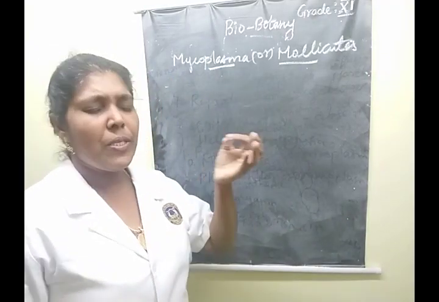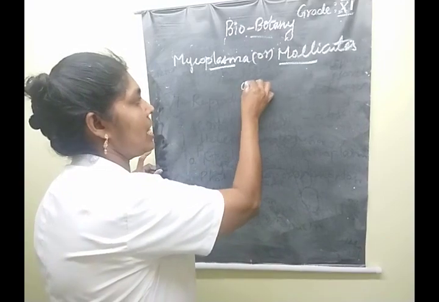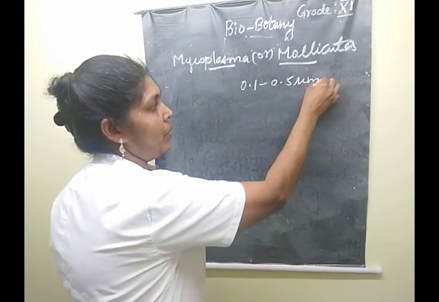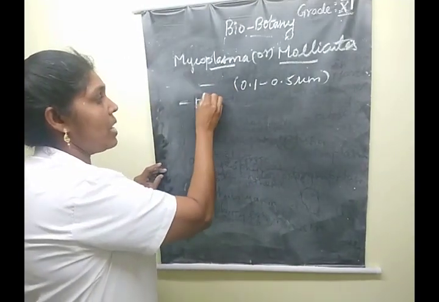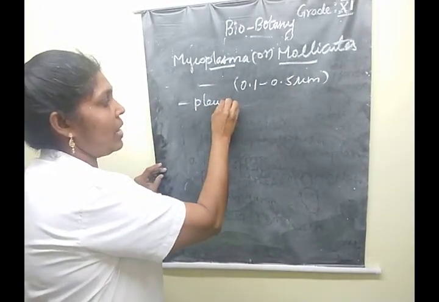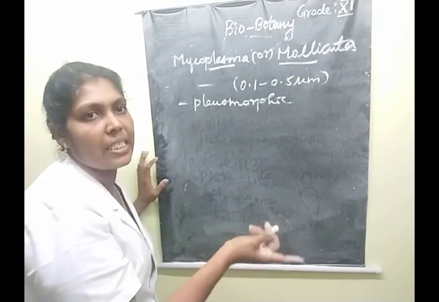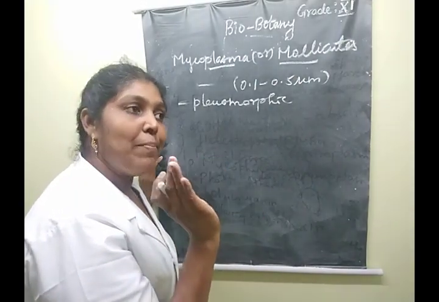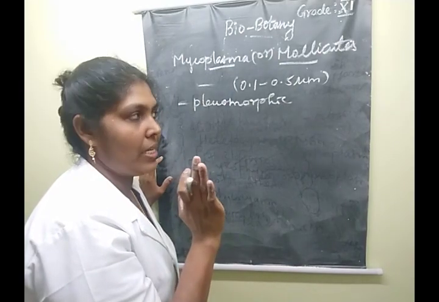First of all, this Mycoplasma is very small in size. The size is mentioned as 0.1 to 0.5 μm. This is pleomorphic. What does pleomorphic mean? Pleomorphic means it is often changing its shape. So that's why it is called pleomorphic. This is a gram-negative bacterium.